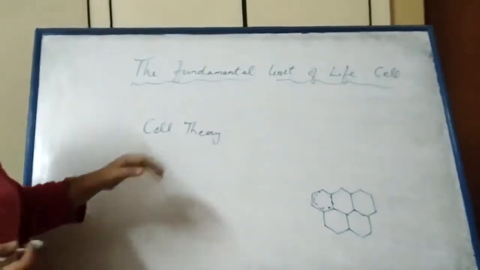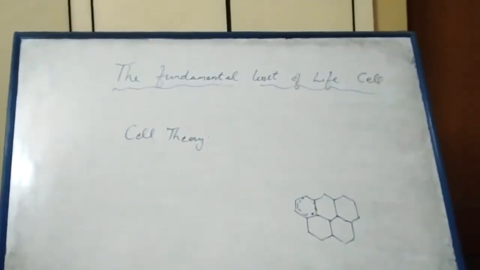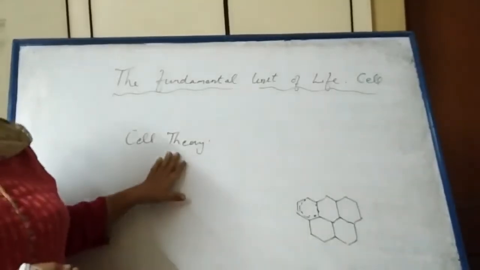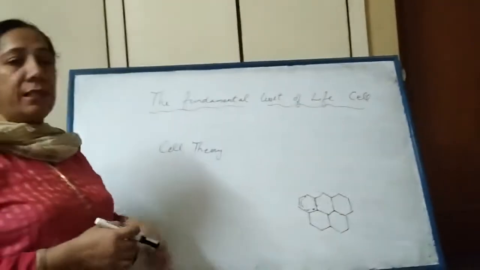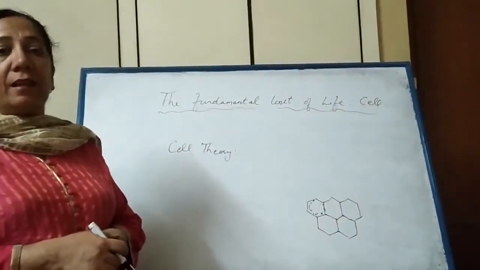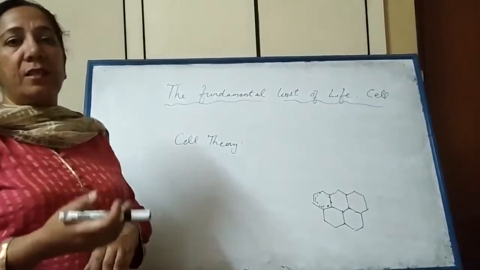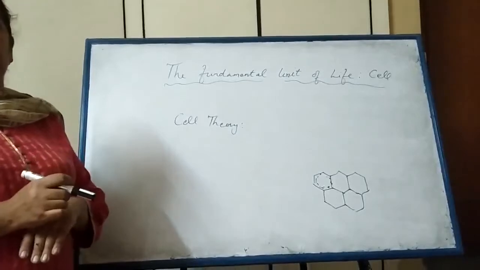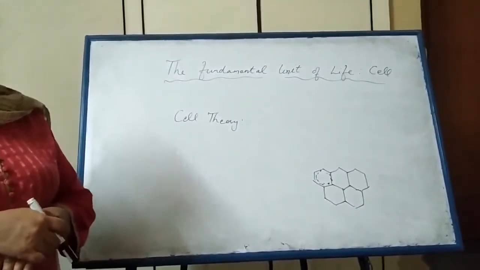Let's start with cell theory. All the living organisms are made up of cells and cell products. All the metabolic reactions inside the body take place inside the cells. And thirdly, new cells arise from pre-existing cells. Last point is, every organism starts its life as a single cell.